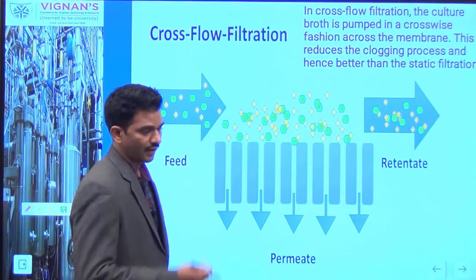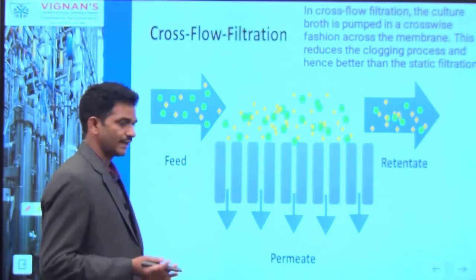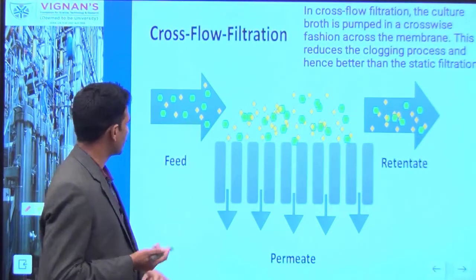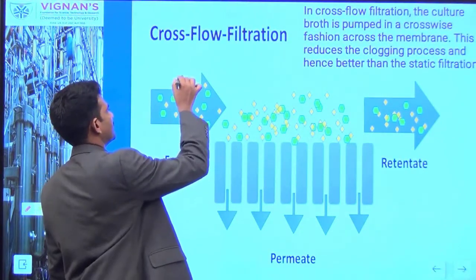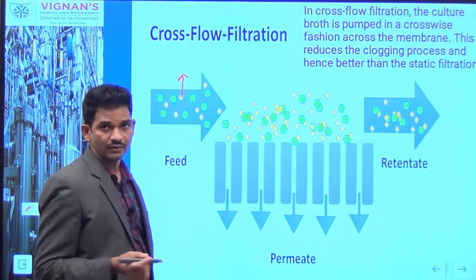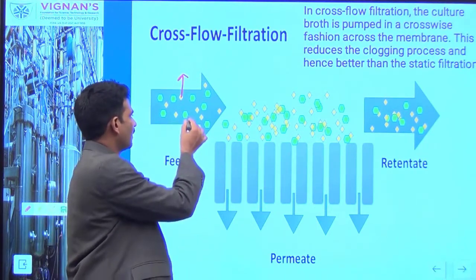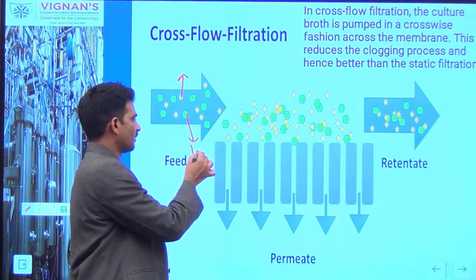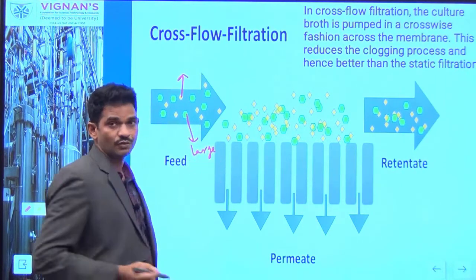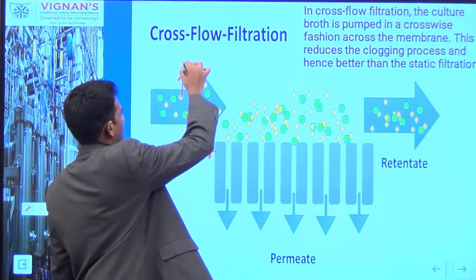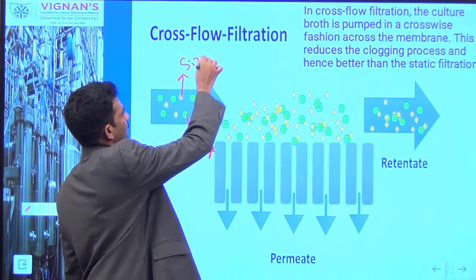So when you pass a feed, it contains different solutes along with your desirable molecule. They have different sizes. Here you can see the small size represented in yellow color, and we have large size particles. Size is most important. And these are small size particles.